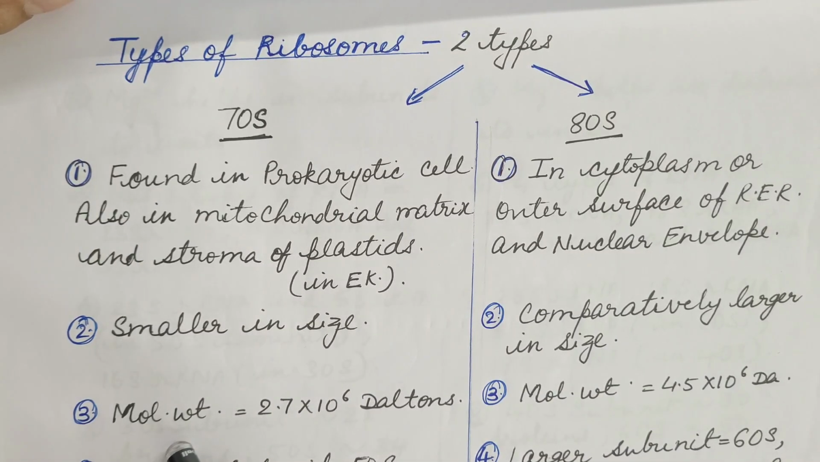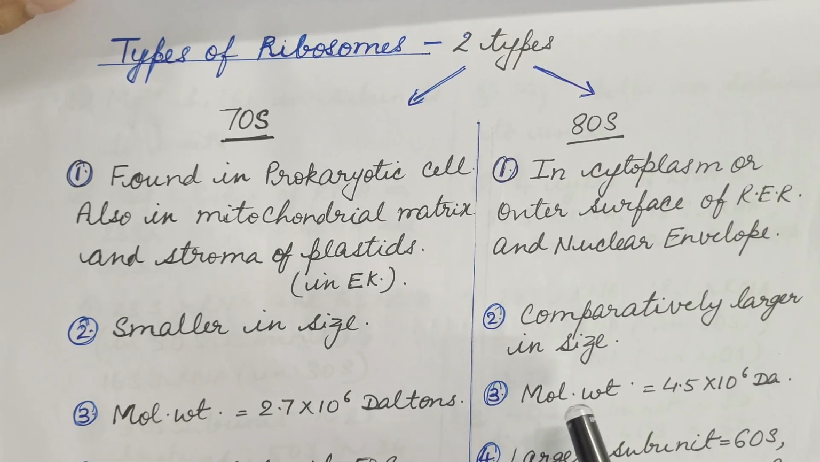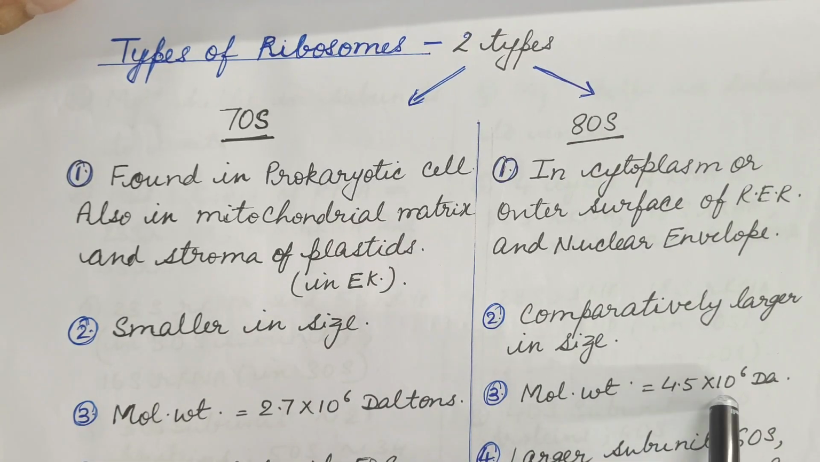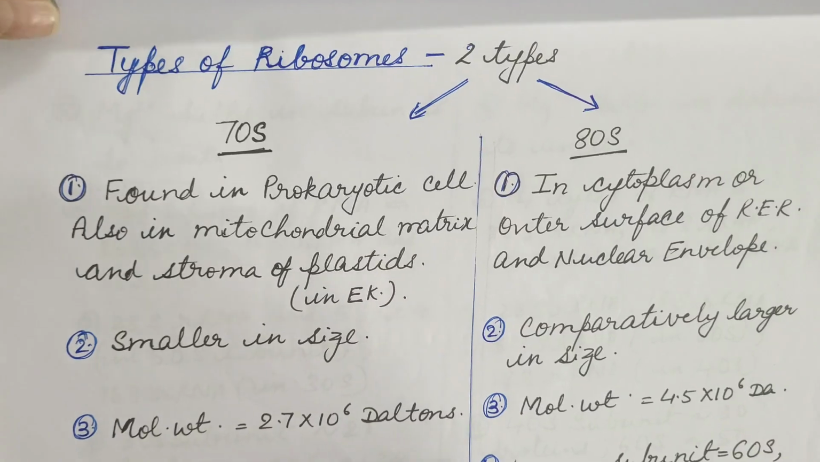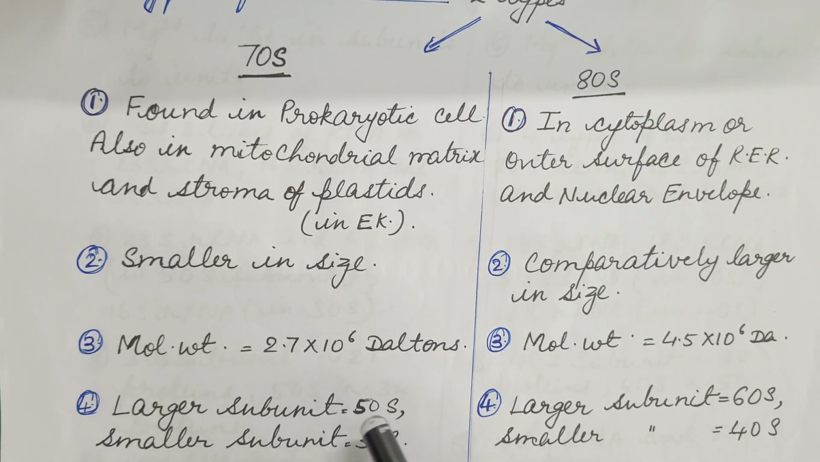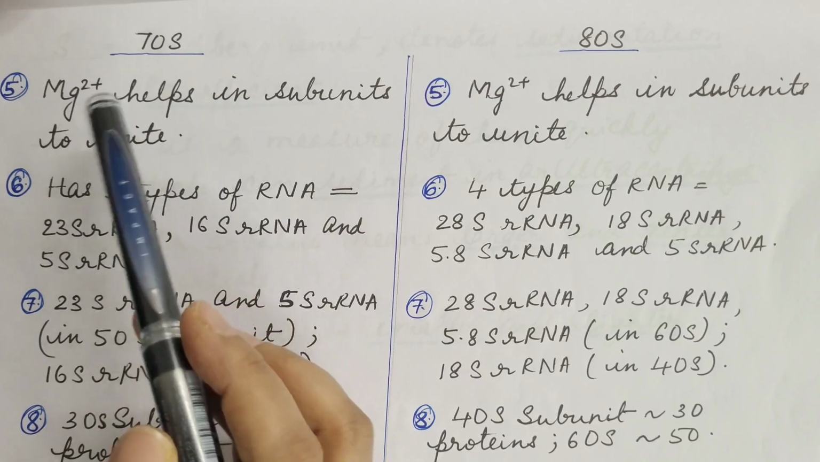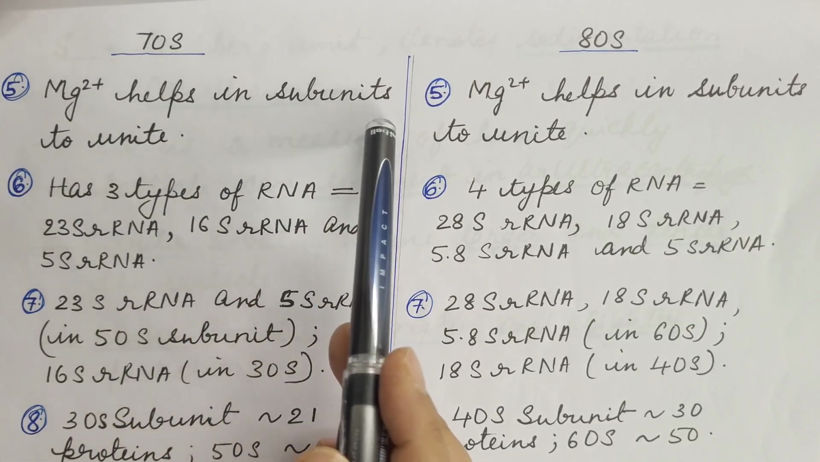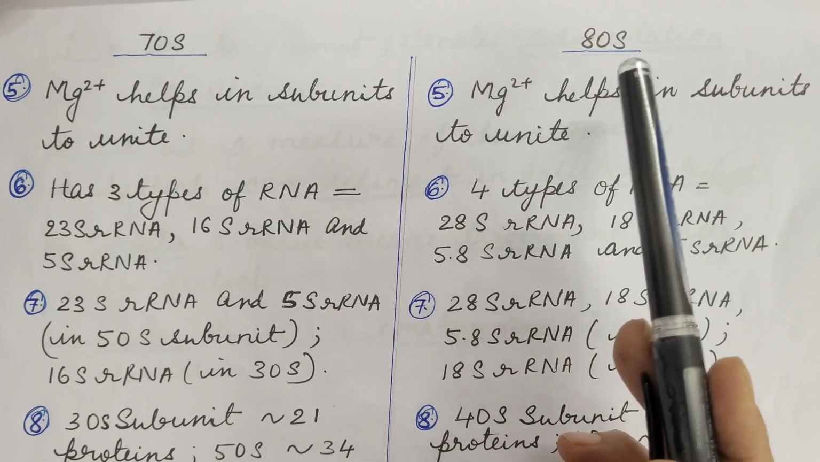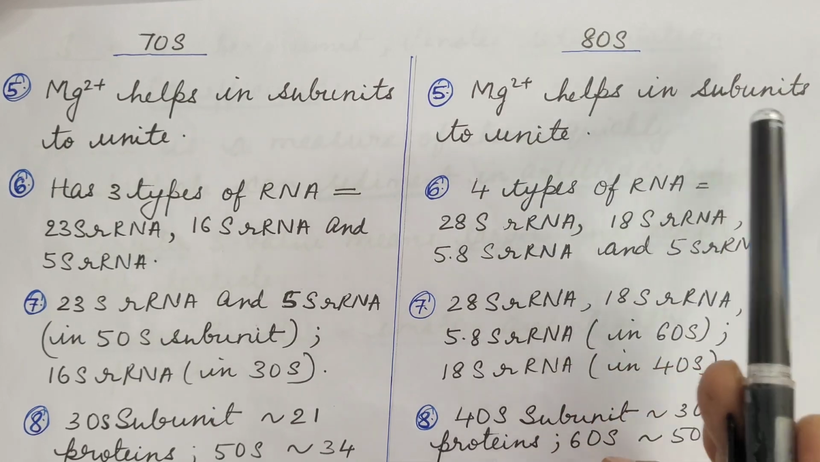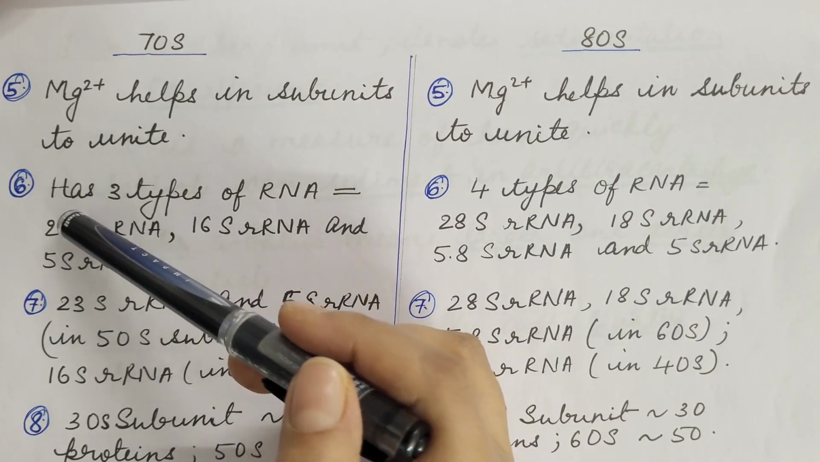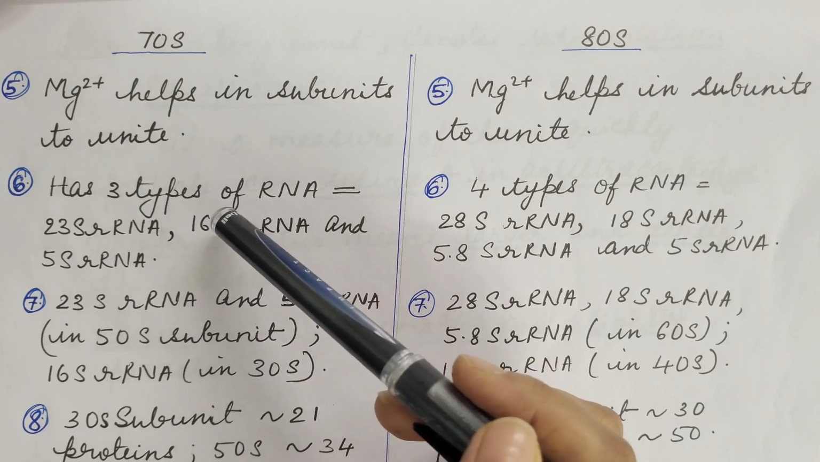The molecular weight of the 70S ribosome is 2.7 into 10 power 6 Daltons. The molecular weight of the 80S ribosome is 4.5 into 10 power 6 Daltons. In the 70S ribosome, the larger subunit is 50S and the smaller subunit is 30S. In 80S ribosomes, the larger subunit is 60S and the smaller subunit is 40S. In the 70S ribosome, Mg2+ helps the subunits to unite. In 80S ribosomes also, Mg2+ helps the subunits to unite.